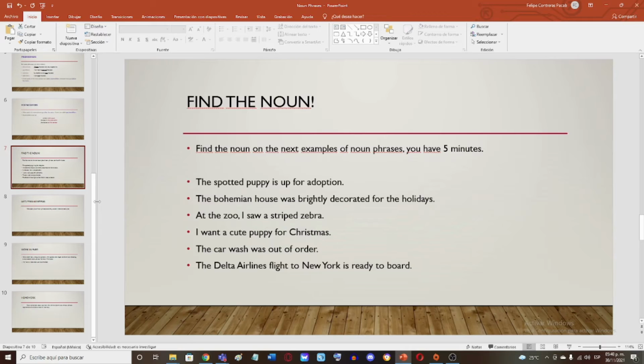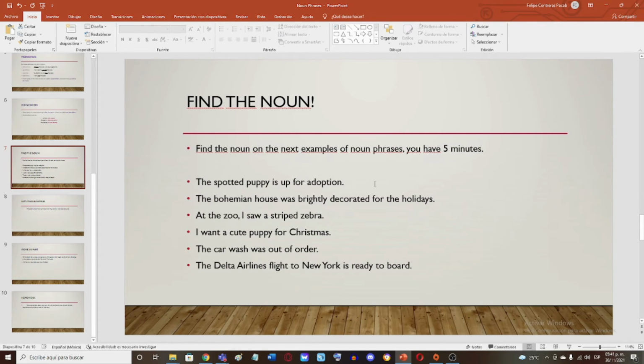All right. So after what we have learned, let's make some activities. I want you to find a noun in these example phrases. You're going to read them, and you will have 5 minutes to find where they are, and you will tell me what's the noun in each phrase. Time is up. Have you finished, Francisco? Finished.